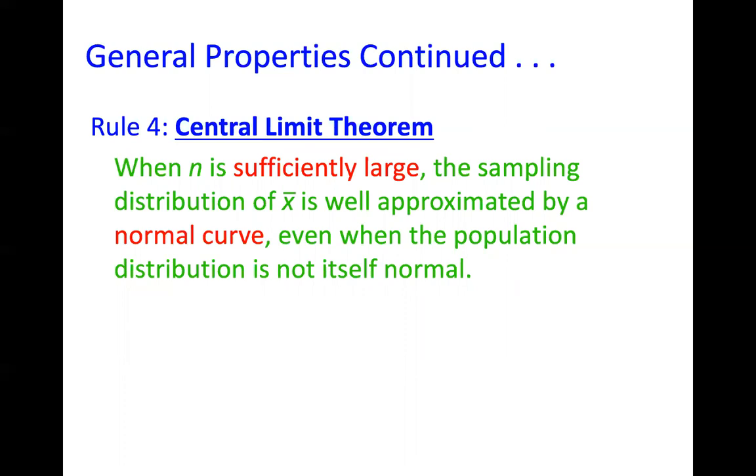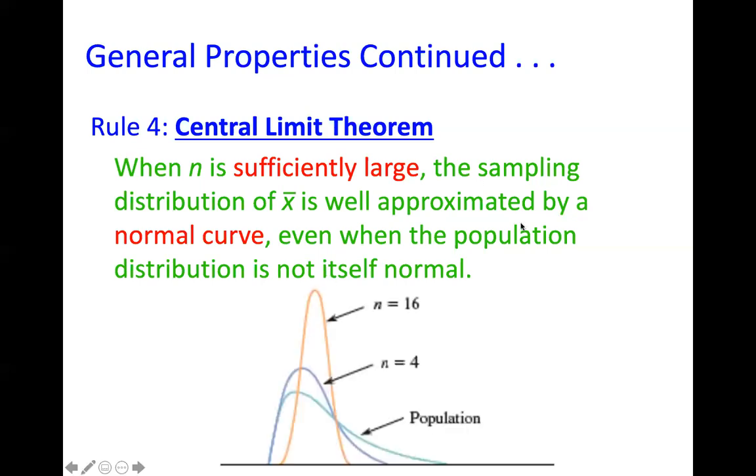That's how important it is. It is a theorem, guys. This is called the central limit theorem. Basically, it states that even though your population is not normal, your sampling distribution can still be normal if your sample size n is sufficiently large. That is the central limit theorem.